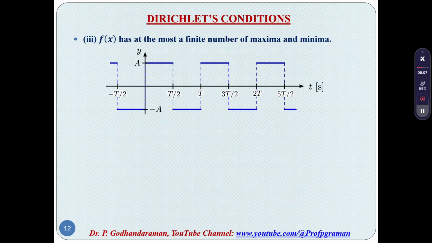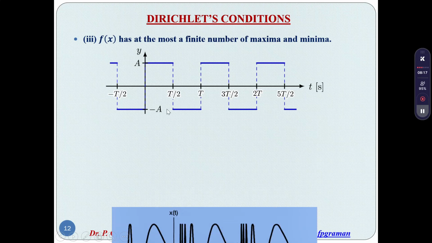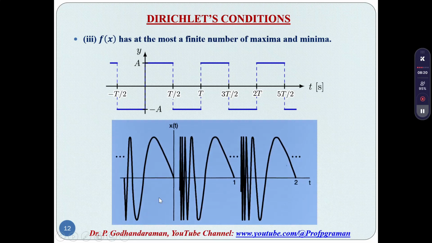In the first picture we have one maximum and one minimum within the period 0 to T. But in the second picture the frequency keeps increasing, so we have many maxima and many minima; an infinite number of maxima and minima happen. Therefore it does not satisfy this condition, and the Fourier series is difficult to apply for the second picture.